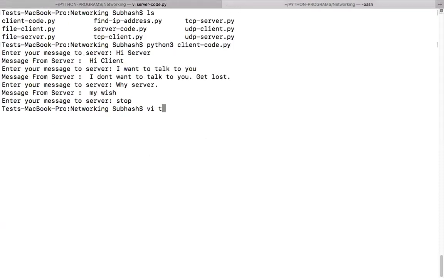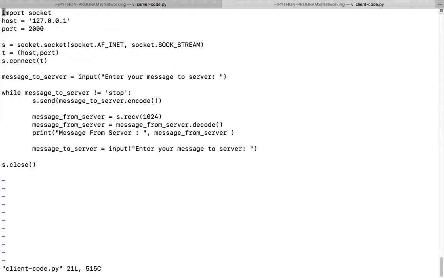What is the name? client code.py. So what does it say? While message from first is not equal to stop, you do this. If you get stop, you're basically saying close.